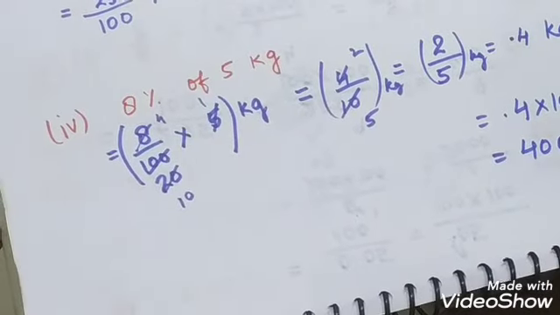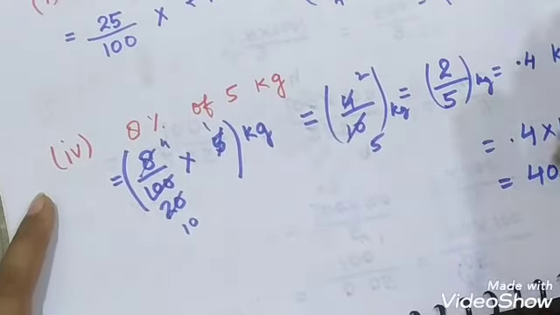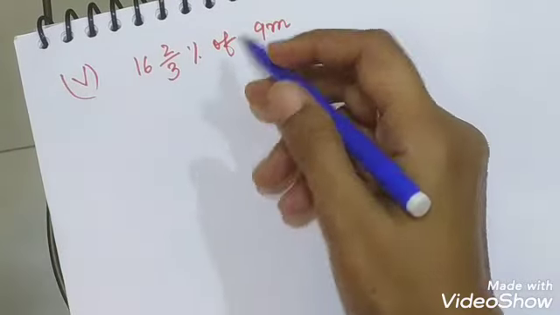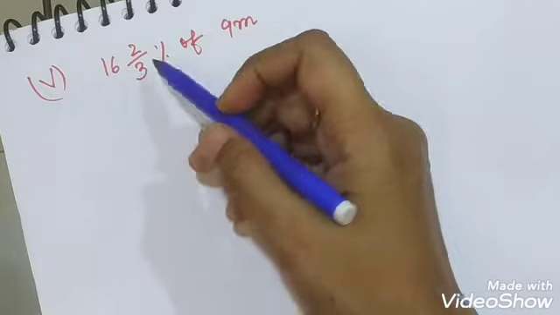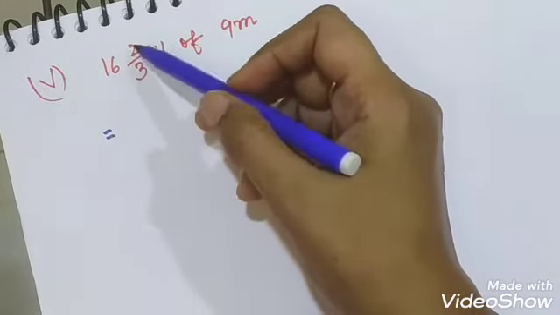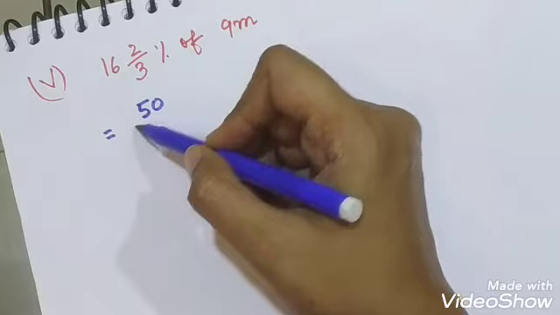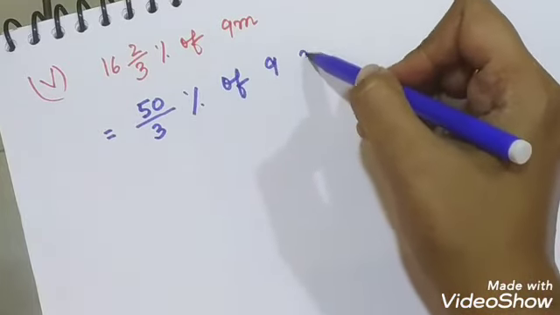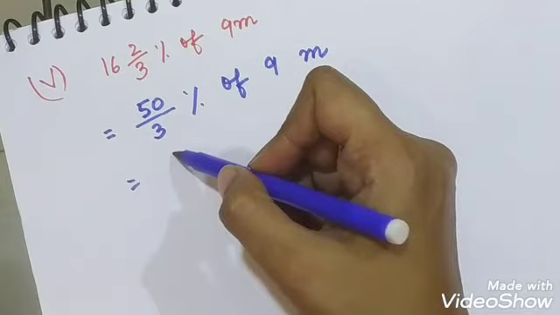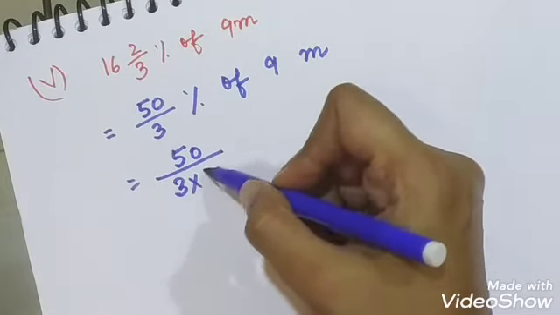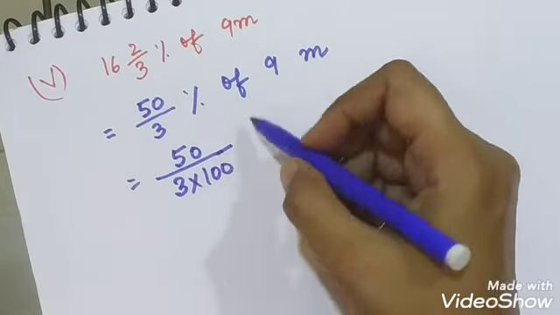Okay, next question, question number 7 part 5. So it is 16 whole 2 upon 3% of 9 meter. First we will convert this mixed fraction into improper fraction. So 16 3s are 48 plus 2 is 50 upon 3% of 9 meter. Now we replace the symbol of percentage by divided by 100, and the percentage symbol goes off.